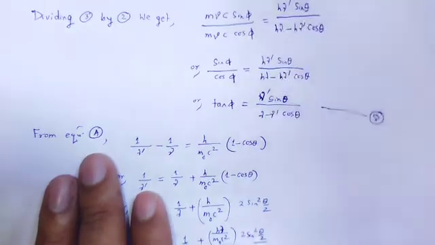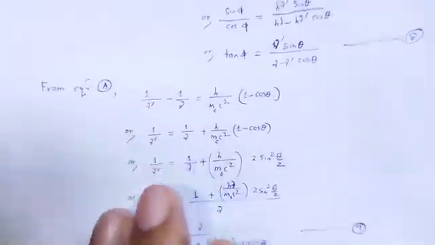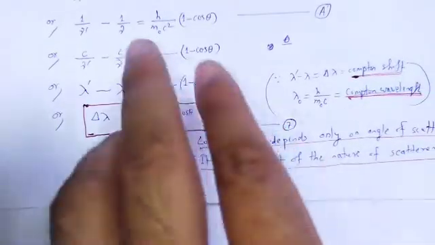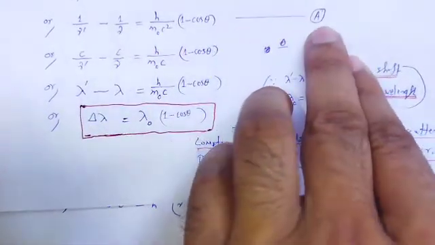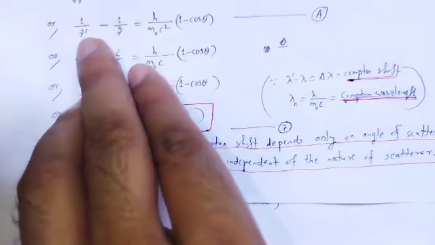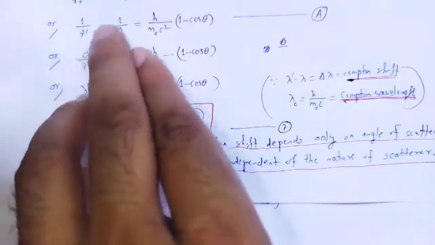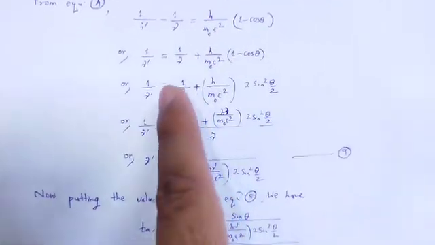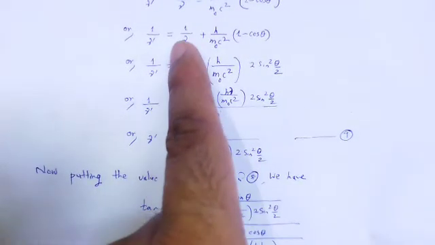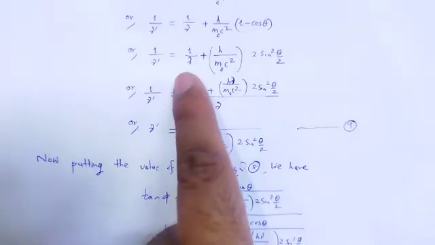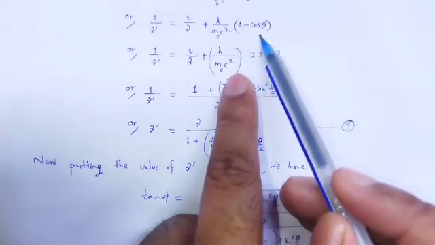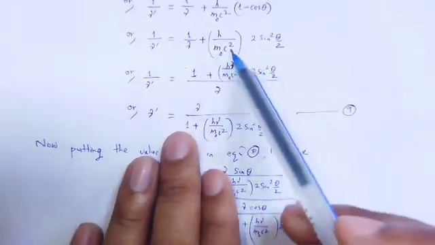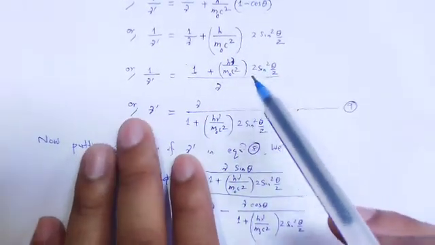Now, from equation number A, in order to calculate the value of nu dash in terms of this, from that equation 1 by nu dash minus 1 by nu, 1 minus cos theta, the trigonometry formula is used, 2 sin square theta by 2, taking the LCM as nu.